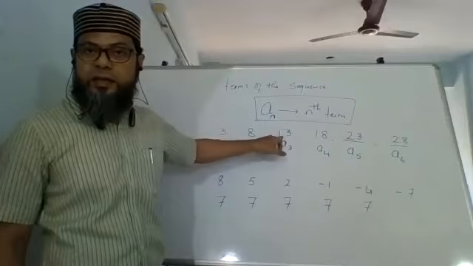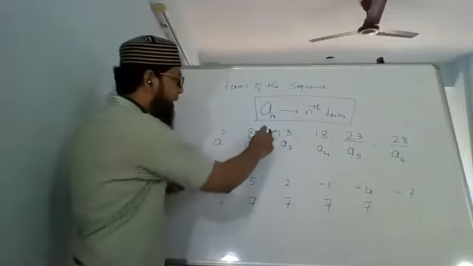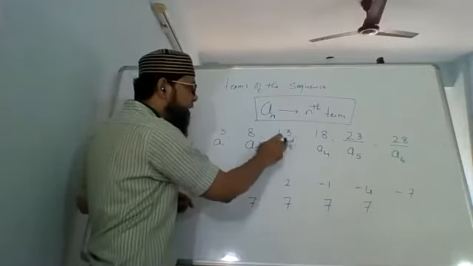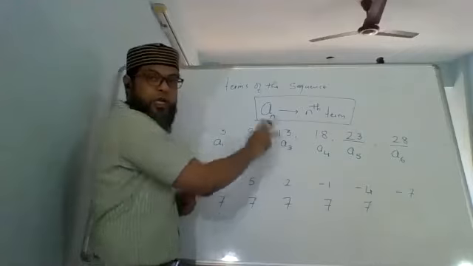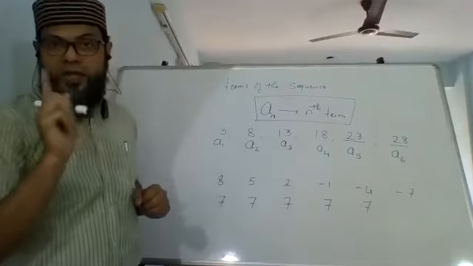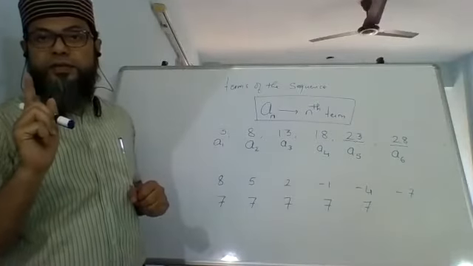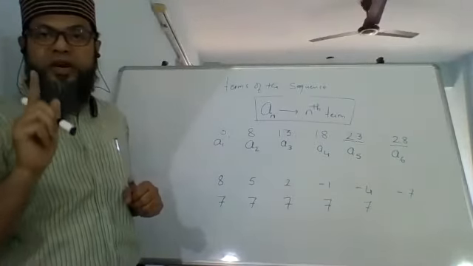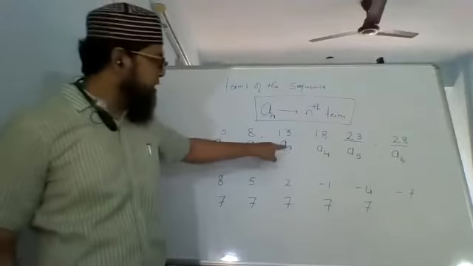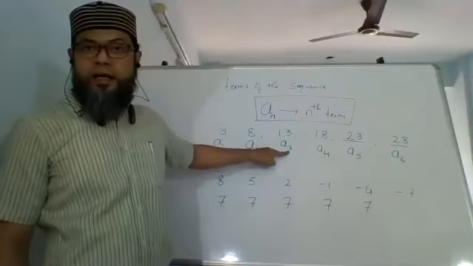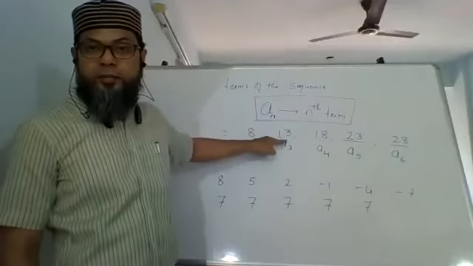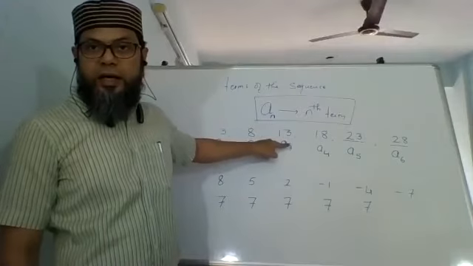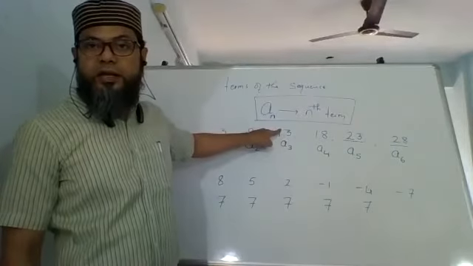A3 is 13, but what is n? n is only 3. Understand the difference. A3 is 13, that means n is 3. A3 is not 3.